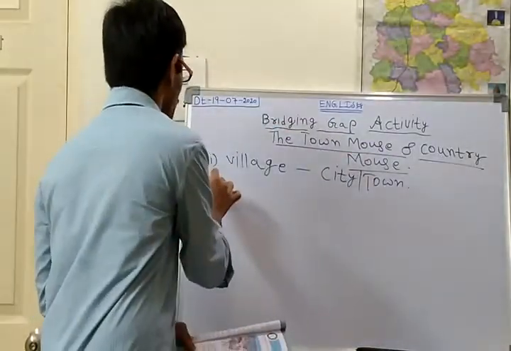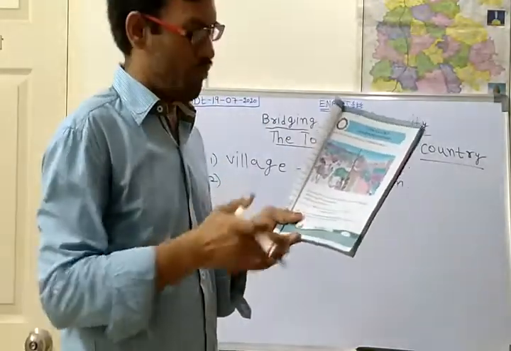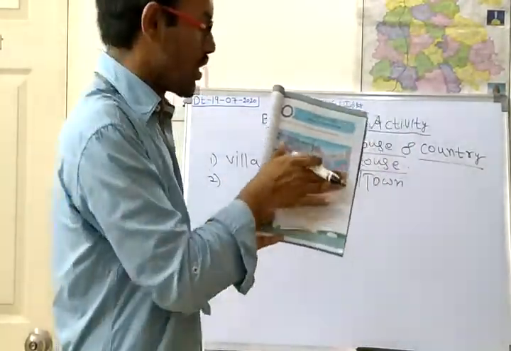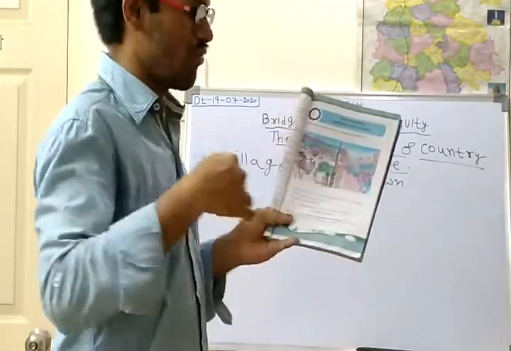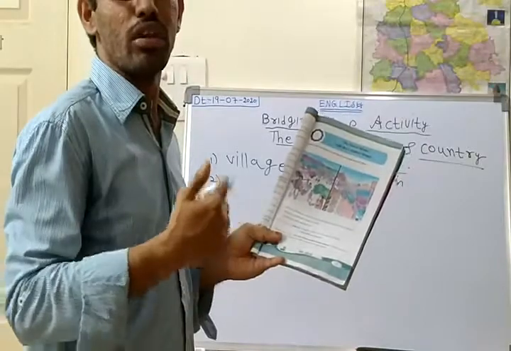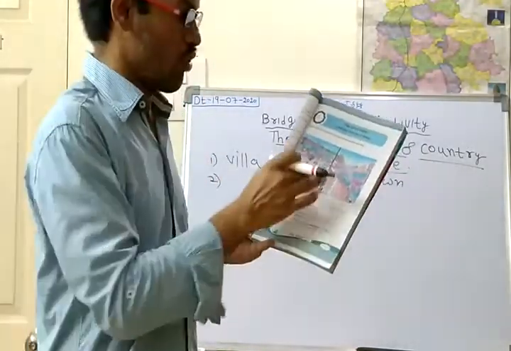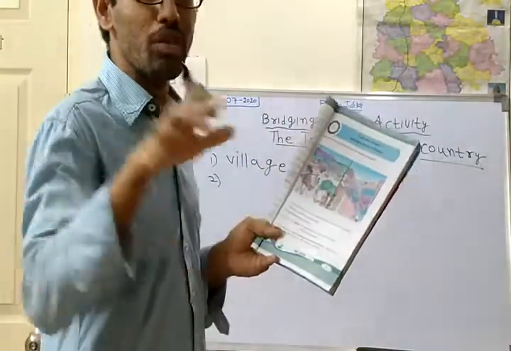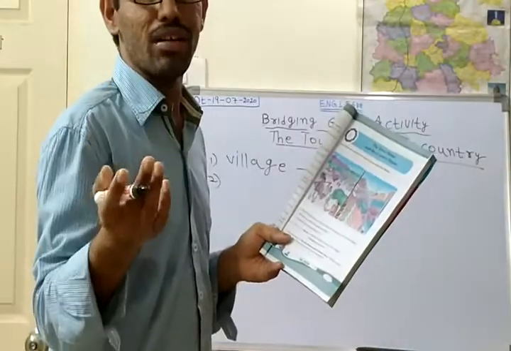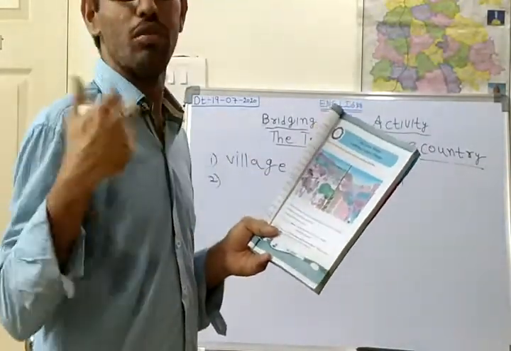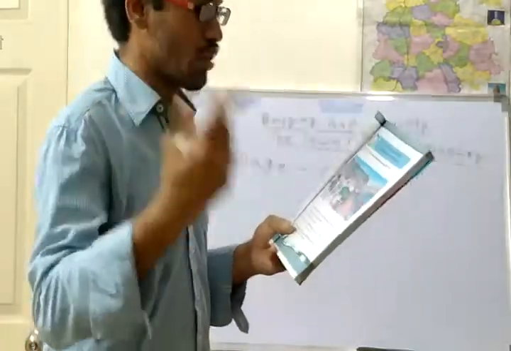By looking into these two pictures, what is your idea before looking into the questions? Which place is very happy to live in, very pleasant to live in? You should have some idea. In which place are you living right now? In which place were you born? Like that you should be able to realize, and you should be able to understand more and more answers.